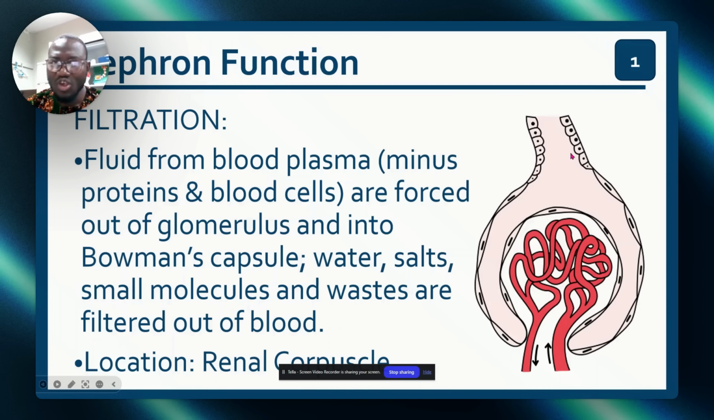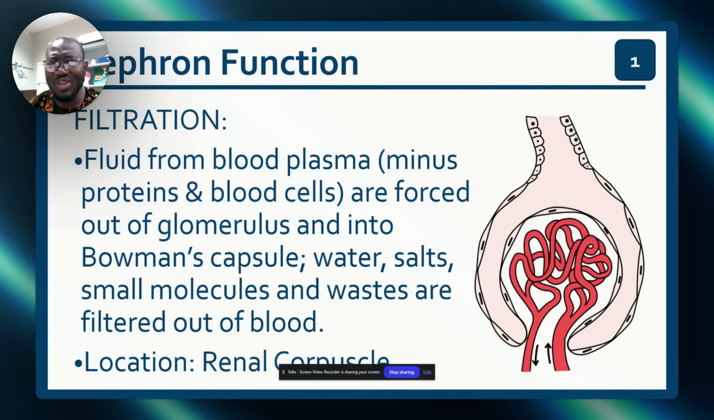Filtration is fluid from blood plasma, minus protein. So there are things that could not be filtered. What are they? Anything greater than 8 nanometers cannot be filtered. Put it that way in your head. Like what? Like proteins, like blood. Even hormones that are attached to proteins cannot be filtered. Vitamins that are attached to proteins cannot be filtered.